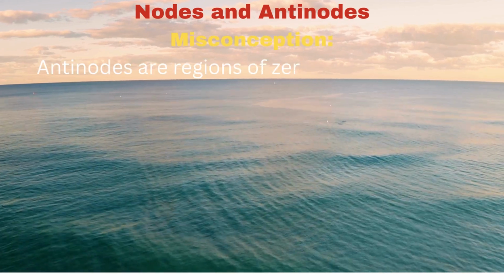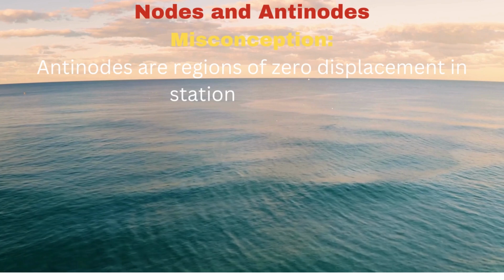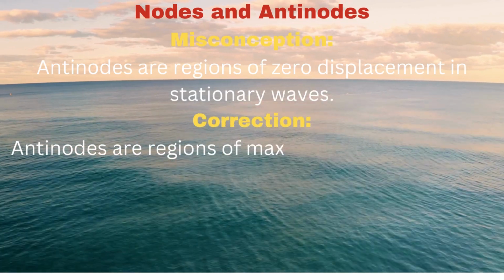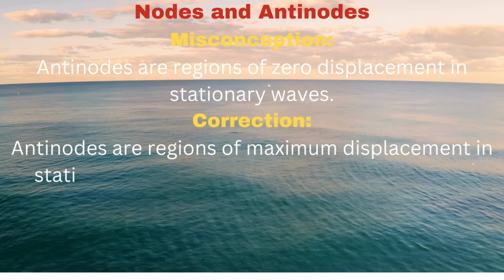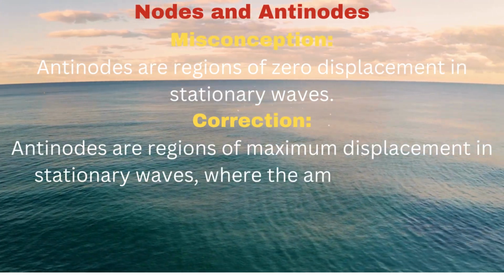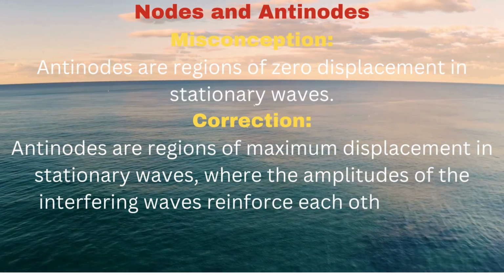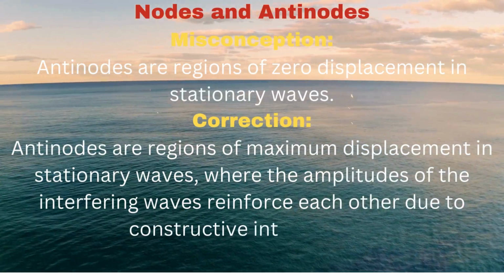Nodes and antinodes. Misconception: antinodes are regions of zero displacement in stationary waves. Correction: antinodes are regions of maximum displacement in stationary waves, where the amplitudes of the interfering waves reinforce each other due to constructive interference.